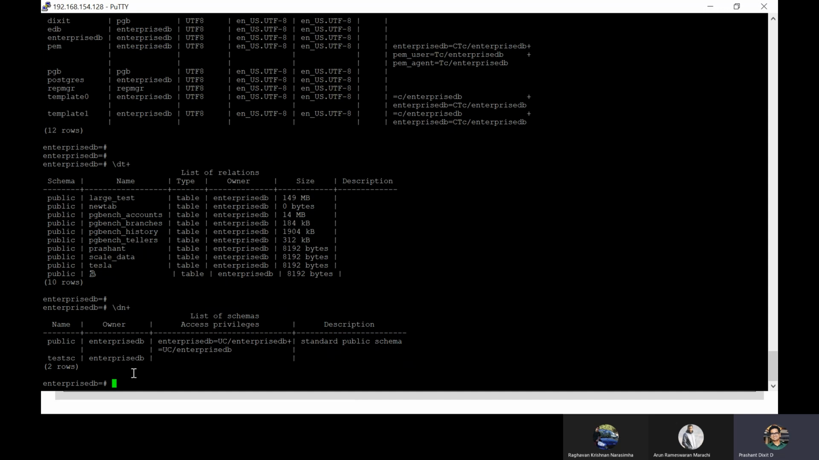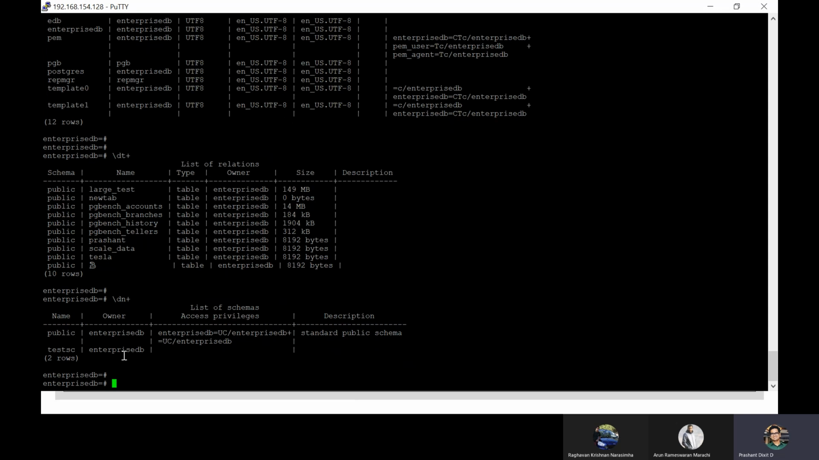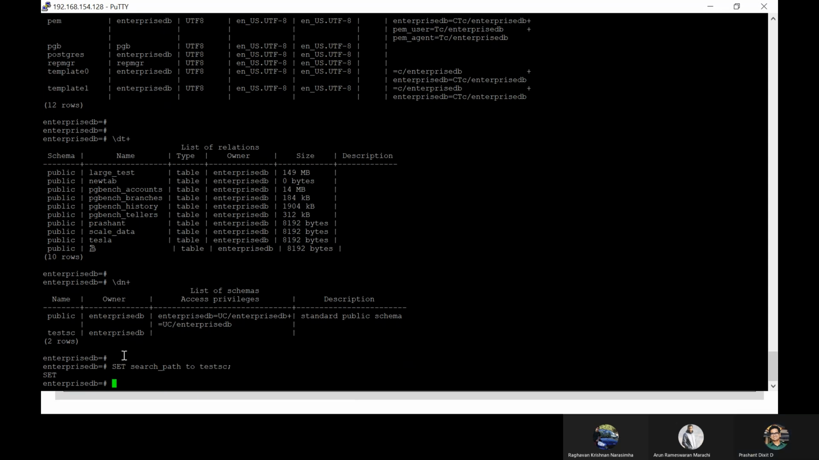For example, if you want to create something within the test_sc schema, and you do not want to create it in the public schema, how can you do that? You need to use the set command: set search_path to test_sc. Only do that.